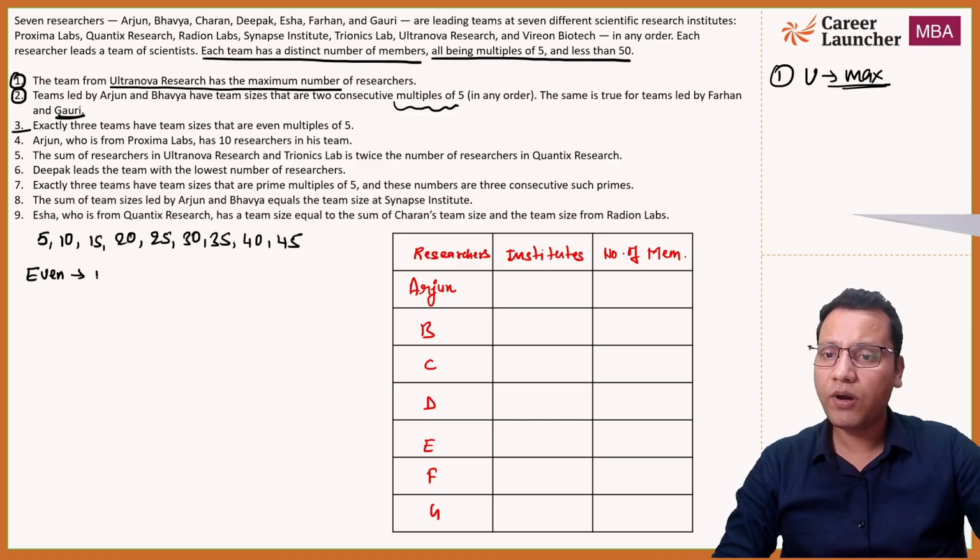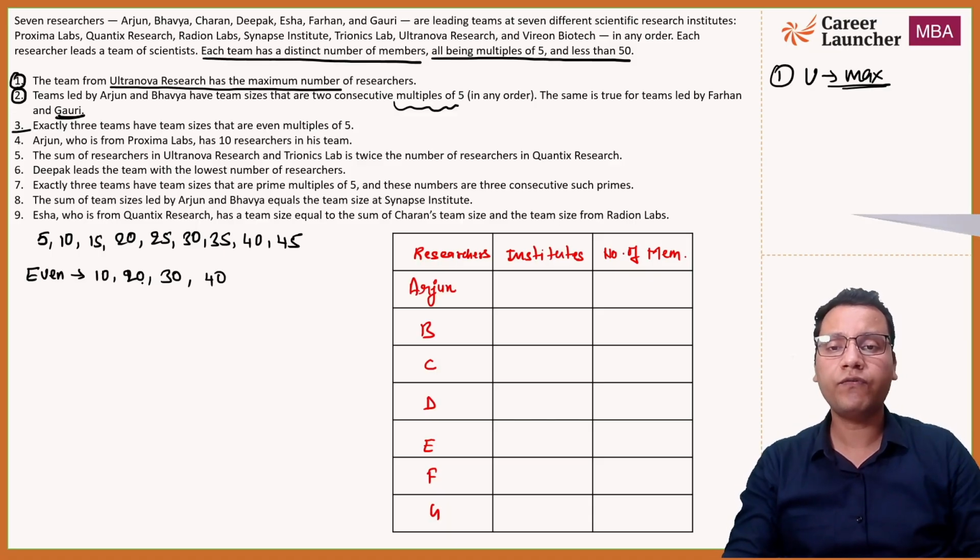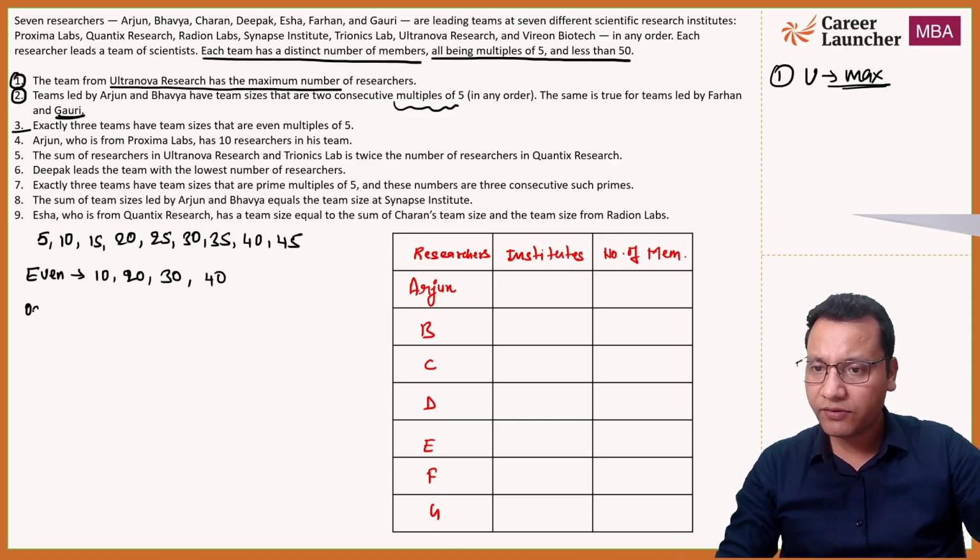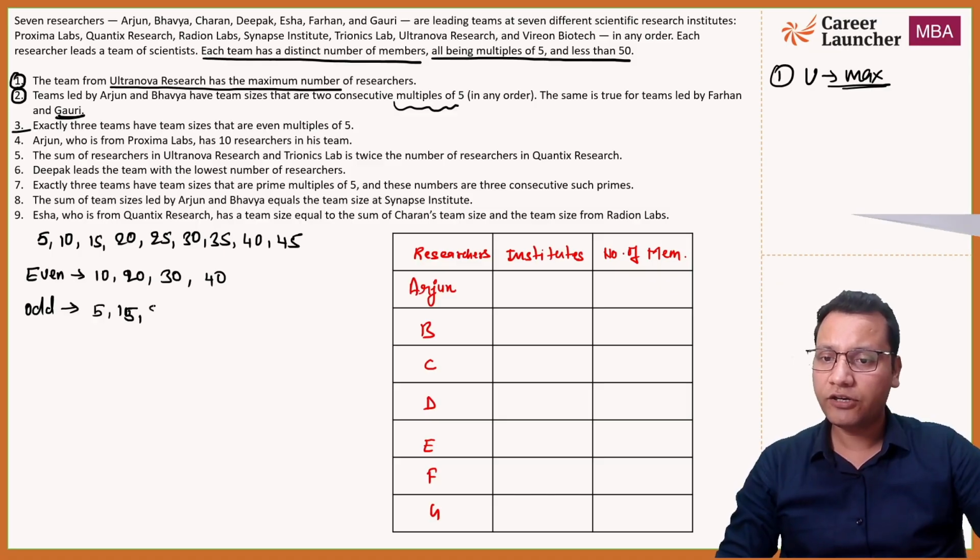What will the even multiples of 5 be? That will be 10, 20, 30, 40, right? So the rest will be odd multiples, right? So let me write the odd multiples as well. The odd multiples will be 5, 15, 25, 35 and 45.